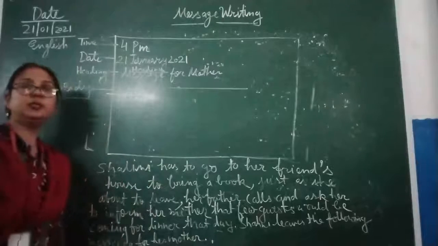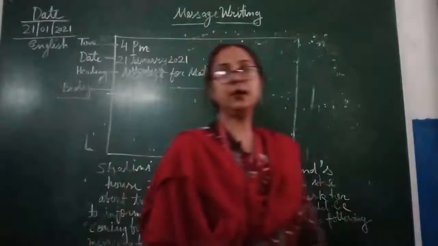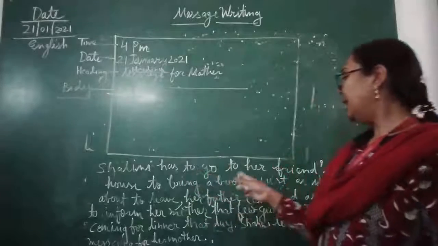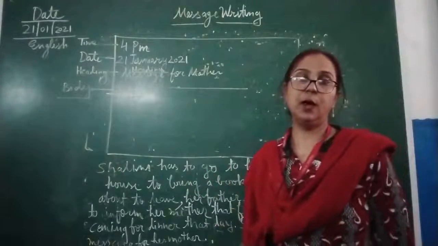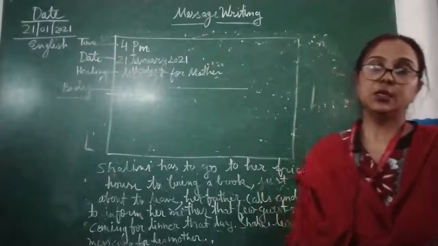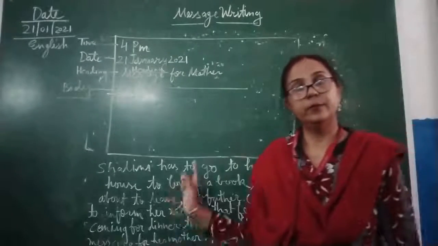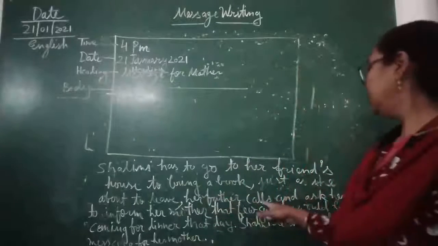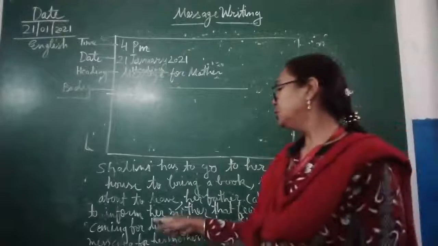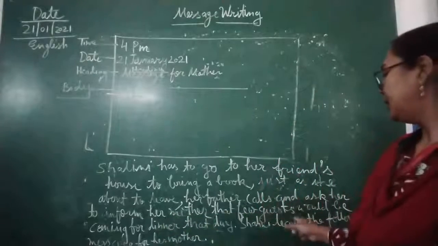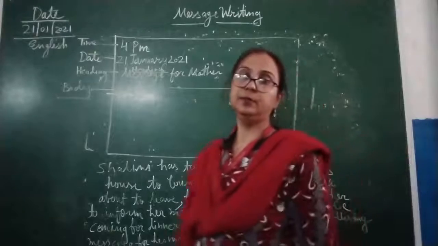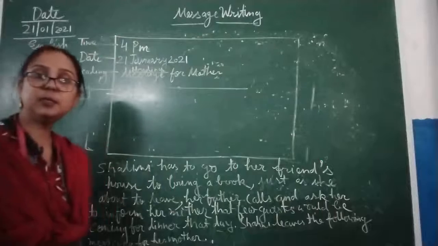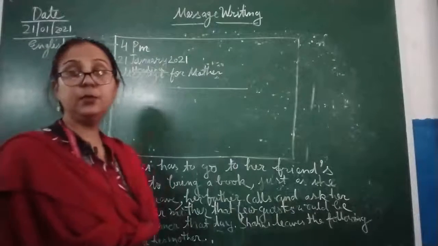Now children, the situation is given over here that Shalini is a girl and she has to go to her friend's house. Now, before leaving, she received a call from her father. That father calls and asks her to inform mother that few guests are coming in the evening for dinner. So this is a very important message for the mother because mother is out of the home.